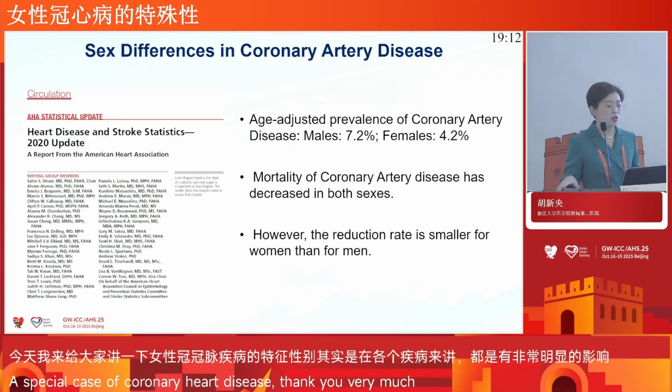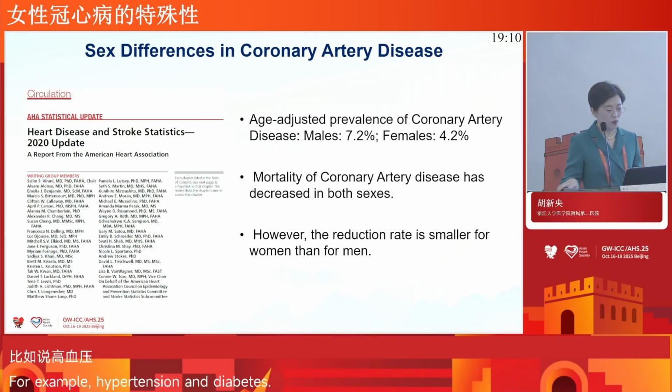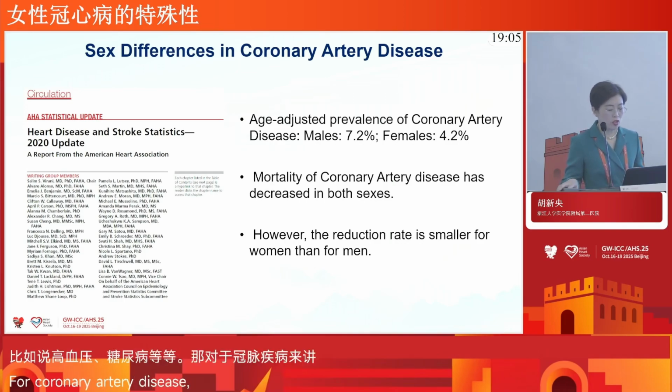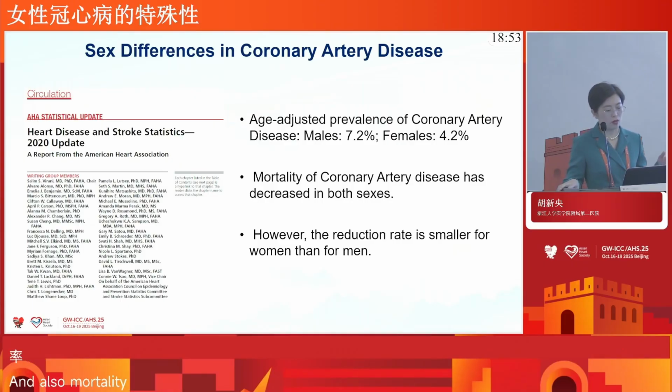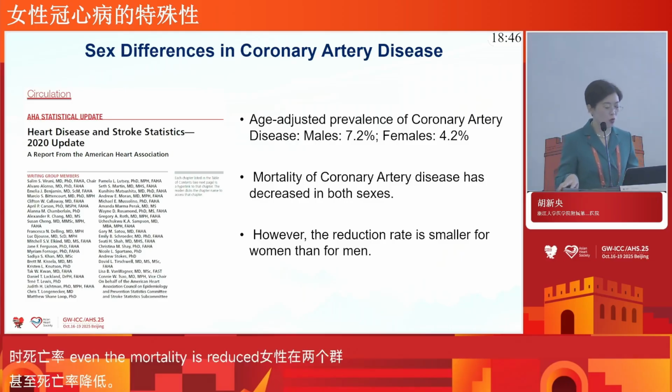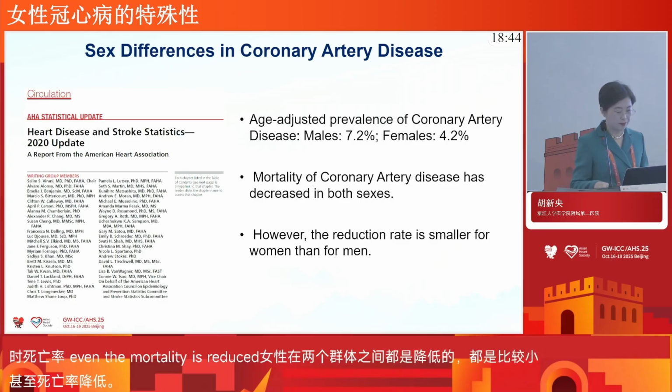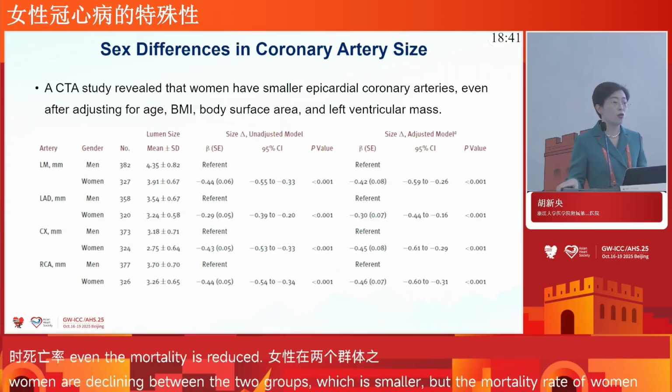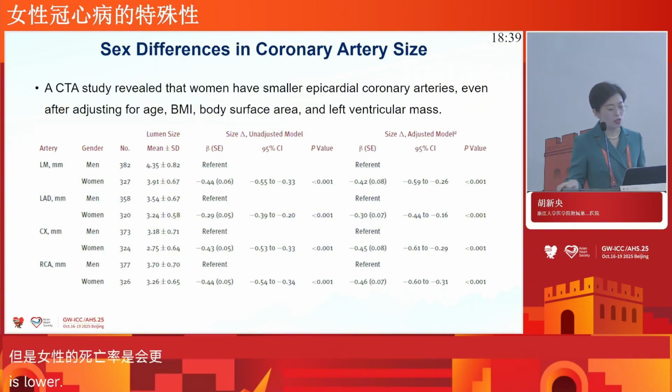As for coronary artery disease, the prevalence is lower in females than men, and even though the mortality has been reduced in both women and men, the reduction rate is smaller for women than for men. And also, there are sex differences in coronary artery size.